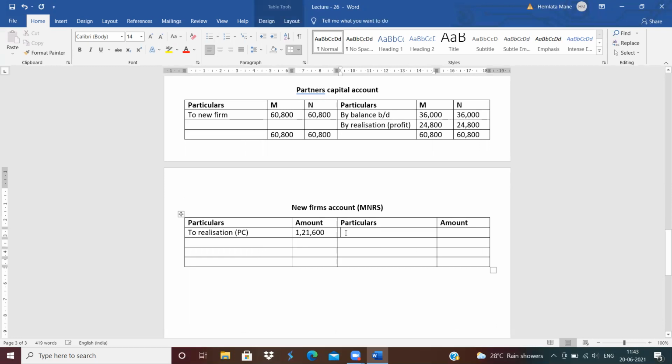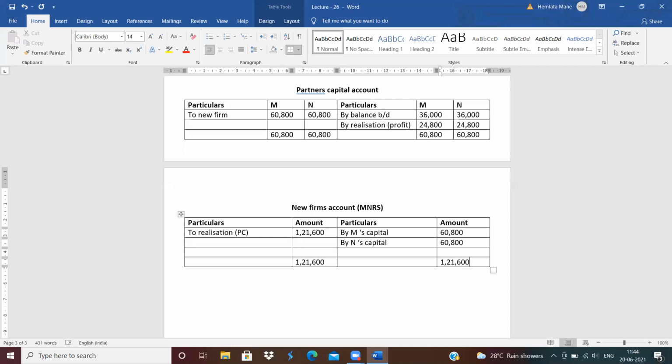Now this balancing figure is transferred to the new firm's account by M's capital, and next by N's capital. Then how much is the capital of M? Capital of M is 60,800. Capital of N is 60,800. Now tally the new firm account, and the new firm account will tally. That is 1,21,600. Clear? All the journal entries.